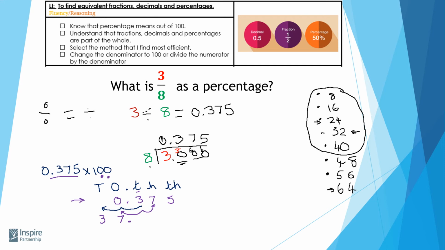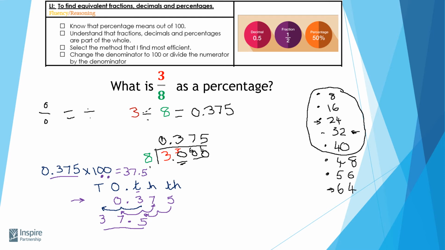And my 5 thousandths, again, is going to move 1, 2 place values, and it's going to become 5 tenths. So my new number is 37.5. So answering this question up here, 0.375 times 100 equals 37.5.